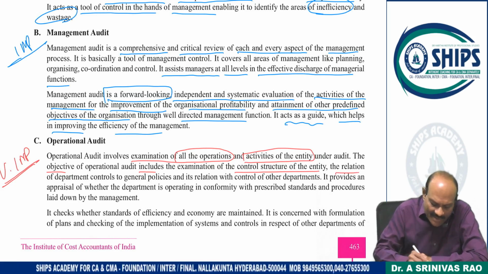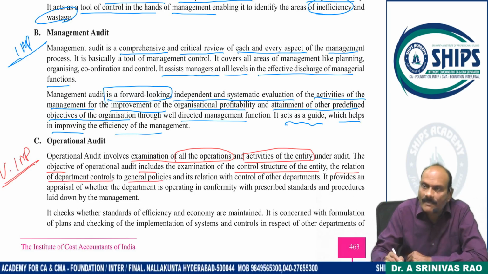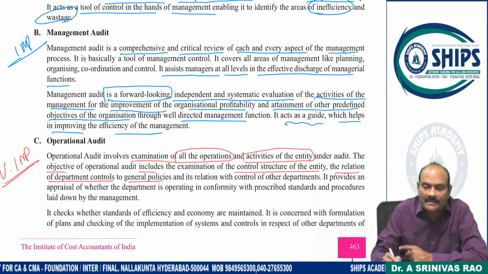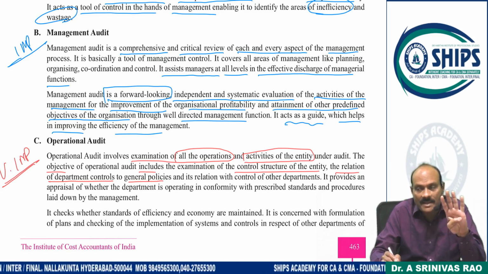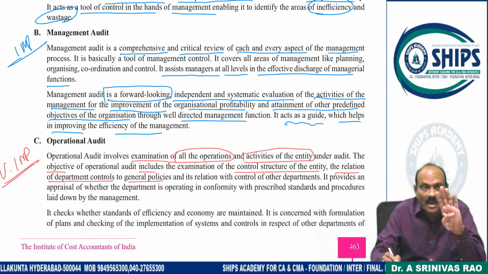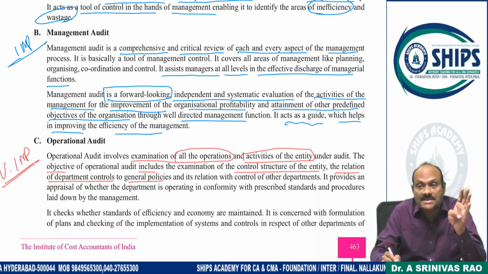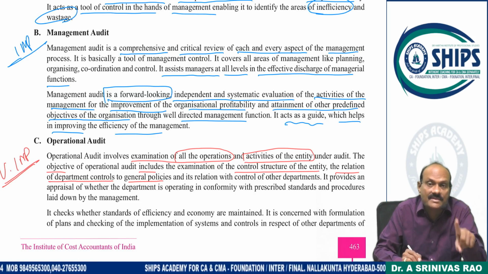And the relation of the departmental controls to general policies. Each department, production department, marketing department, finance department, HR department, each department has certain objectives. Your objectives should coincide with the general policies of the organization.